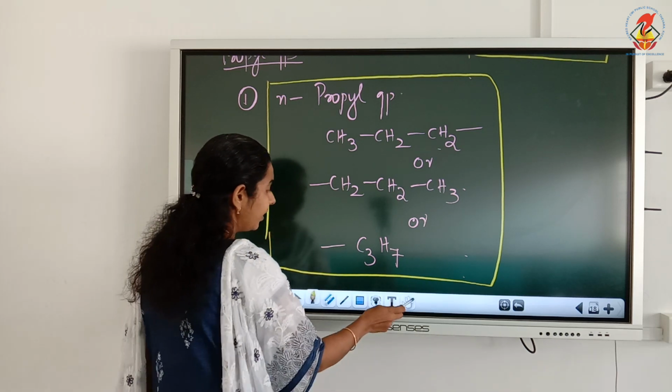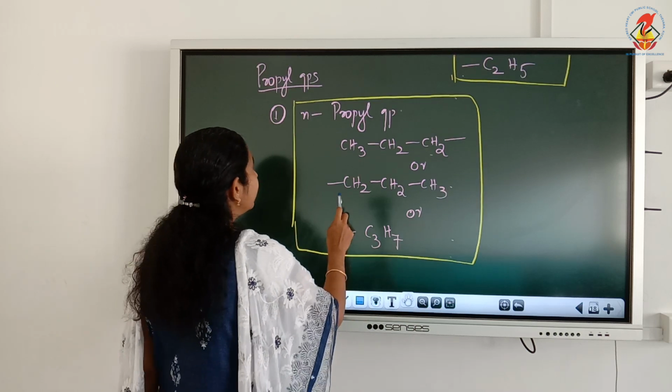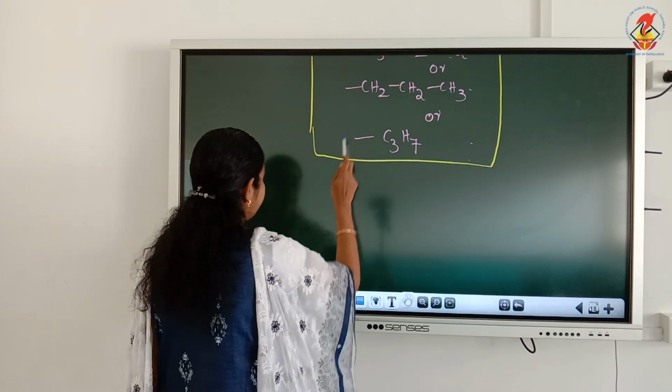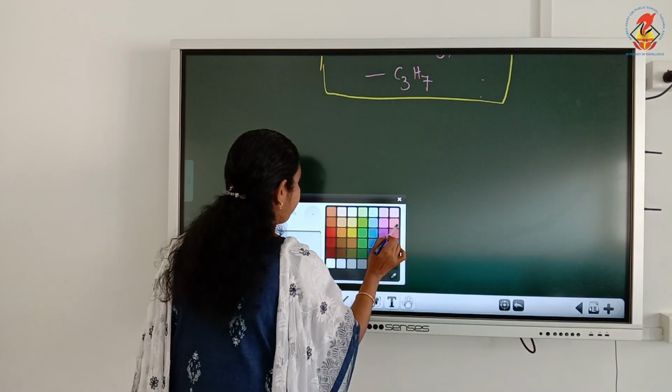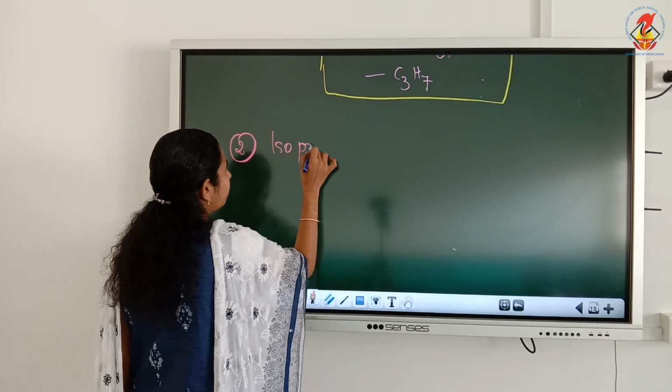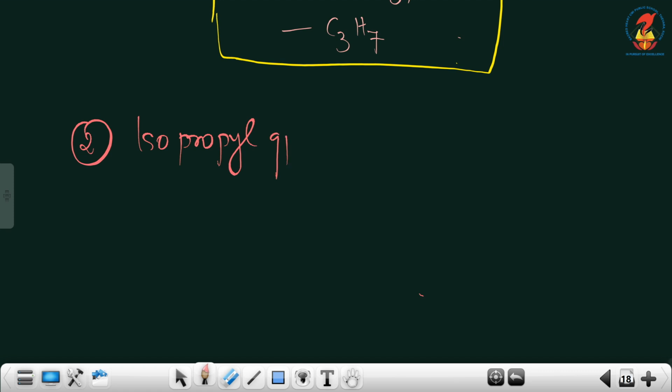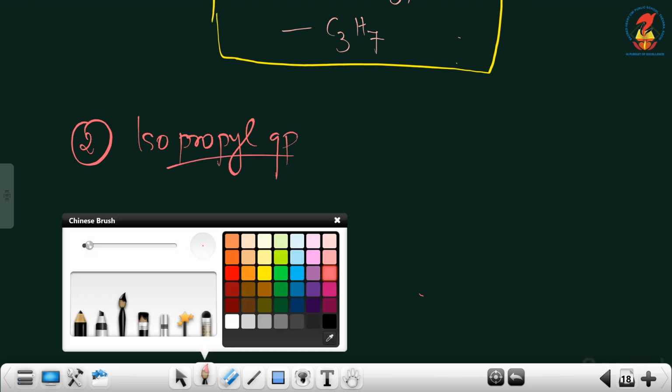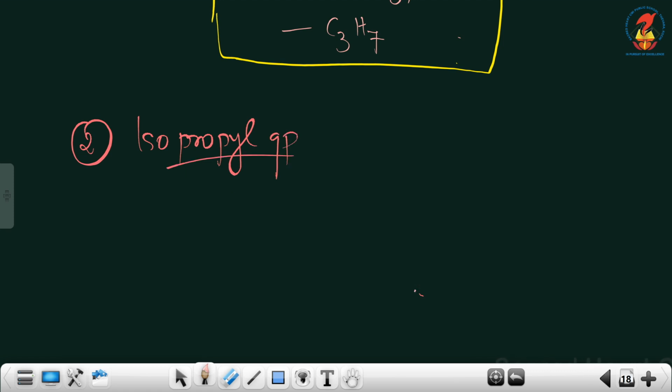Okay. Now another propyl group, that is number 2, is isopropyl group. How can we draw isopropyl group? A group means definitely one free valency should be there on one carbon, isn't it?